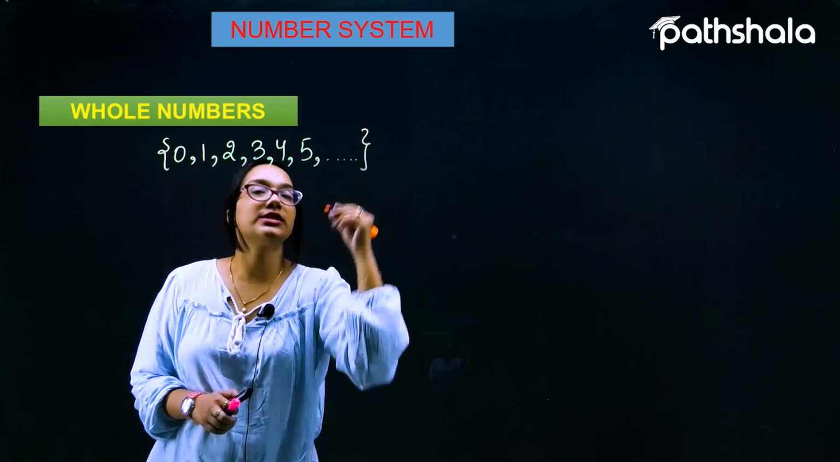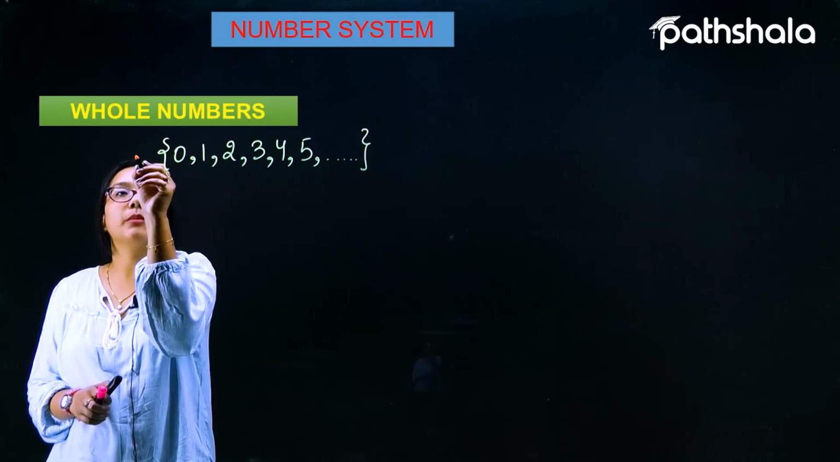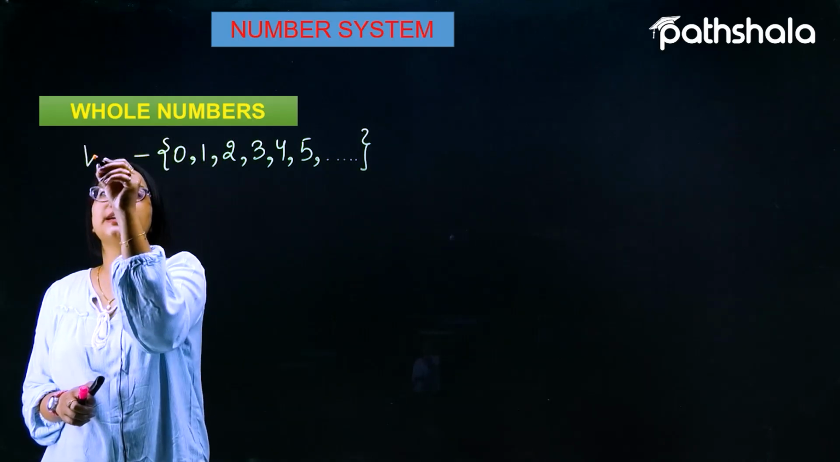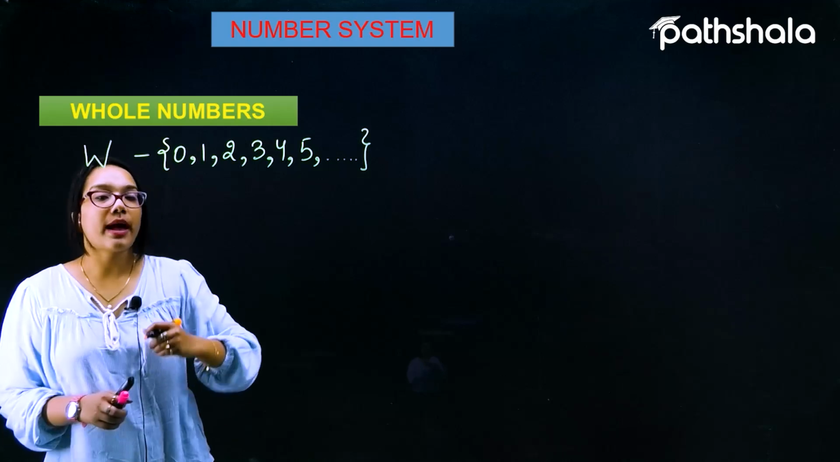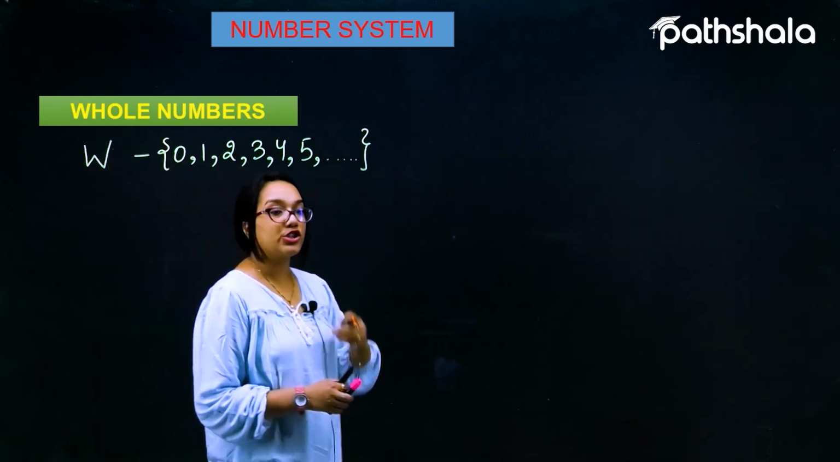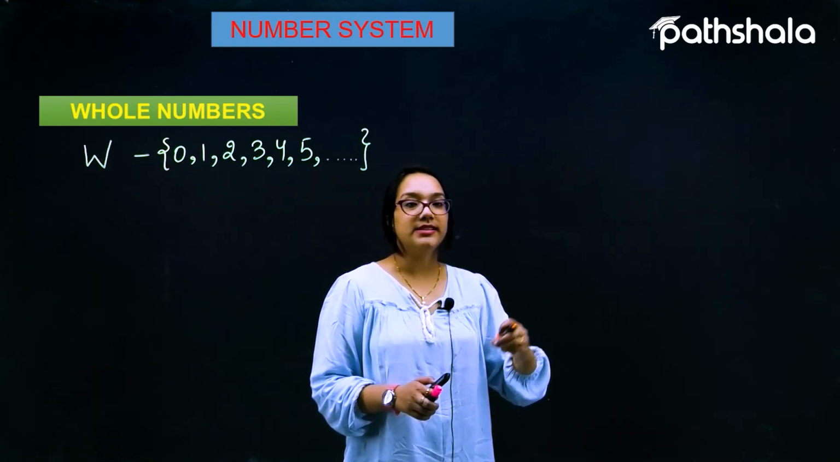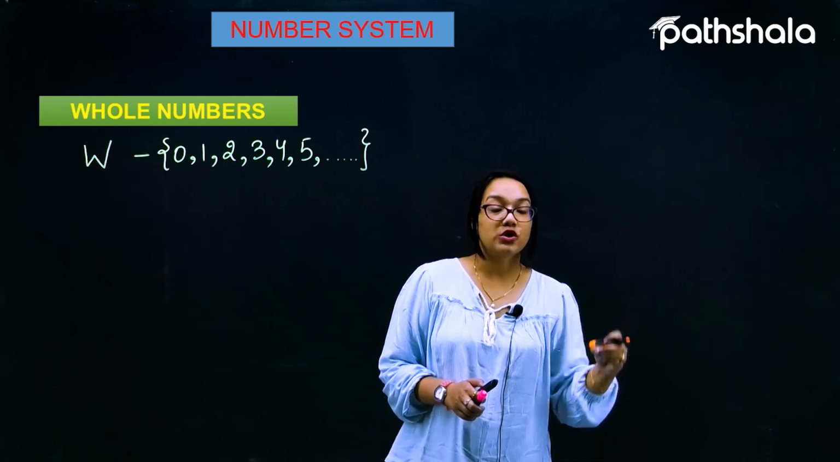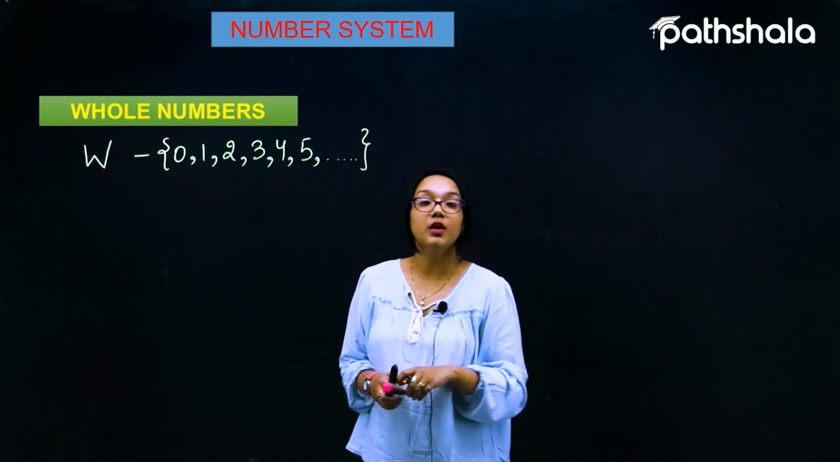Such a collection is called a collection of the whole numbers, which is represented as capital W. So capital W represents a collection which involves the elements 0, 1, 2, 3, 4 and so on. Such a collection is called the whole numbers.